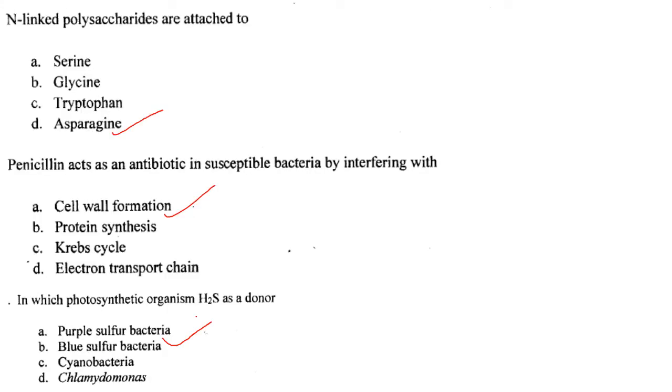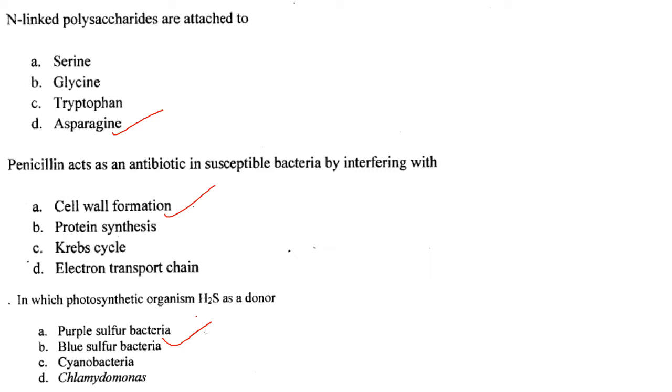The next one, N-linked polysaccharides are attached to. So N-linked glycosylation is the attachment of an oligosaccharide, that is a carbohydrate consisting of several sugar molecules, to a nitrogen atom. So the amide nitrogen of an asparagine residue of a protein is usually involved in the process of N-glycosylation. So the answer here is option D, that is asparagine.